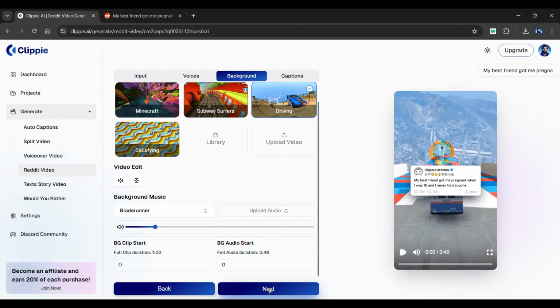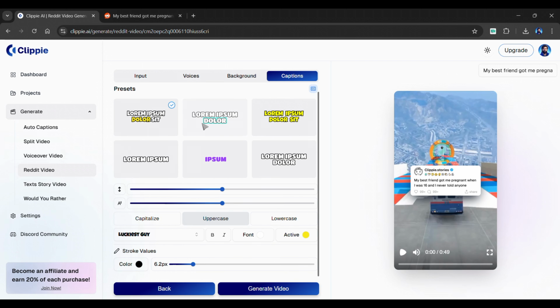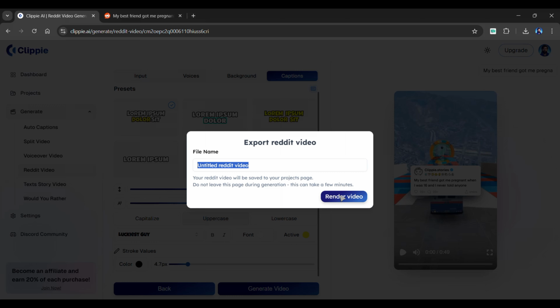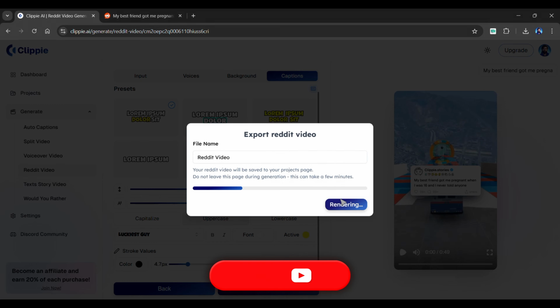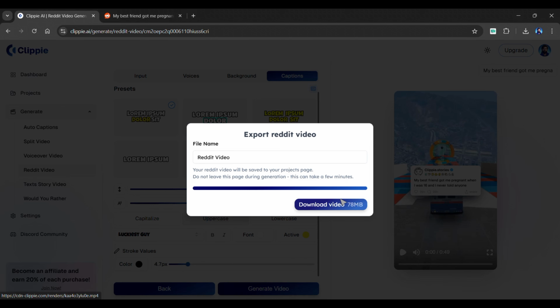The next section is captions. Choose a subtitle preset from here. I'll go with this one. Font positioning and sizing settings are provided below. From here, you can change some additional settings based on your needs. Finally, we're all set. Click Generate Video. Enter a name for your file and click Render Video. Clippy will start the video generation. So let's fast forward the generation process, and as you can see, our video is ready.